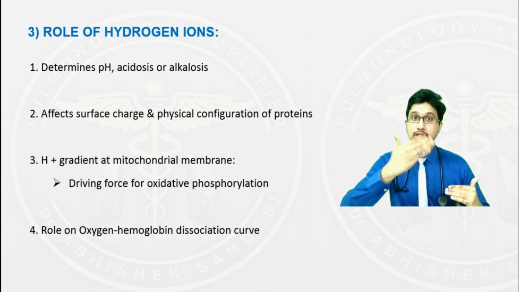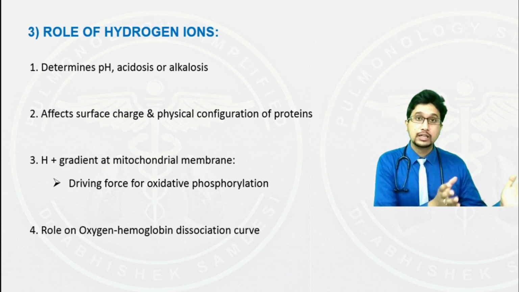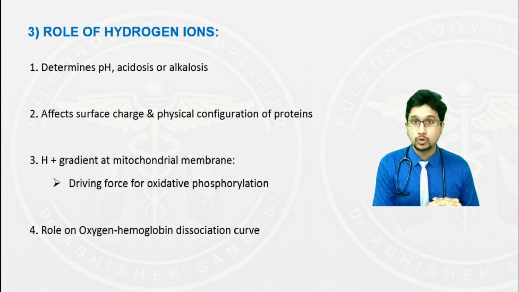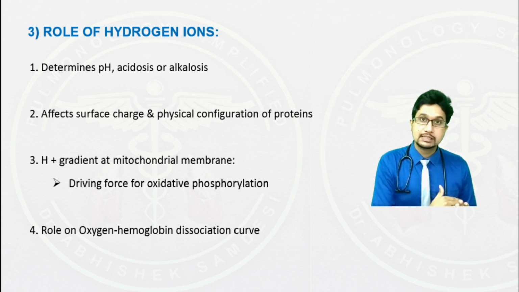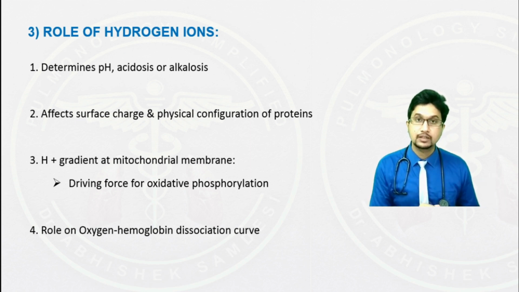So the pH increases. When the pH increases, there is shift of the oxygen hemoglobin dissociation curve to the left. What it means is there is increased binding of oxygen with hemoglobin. Now again, let us consider at two levels, at the level of alveoli and at the level of tissue. When this happens at the level of alveoli, it is very beneficial because whatever the patient is breathing in, the oxygen is readily combining with the hemoglobin. Applying the same concept at the level of tissue, this phenomena is not good.